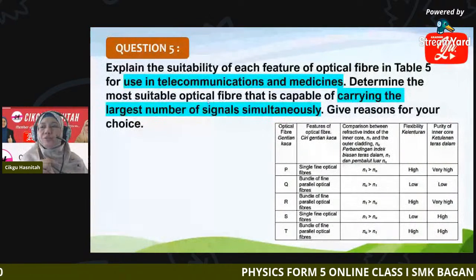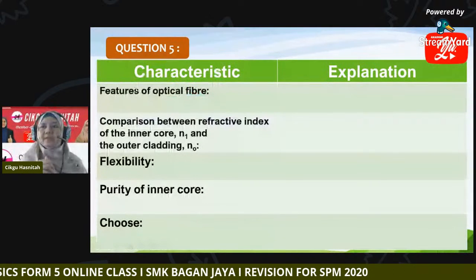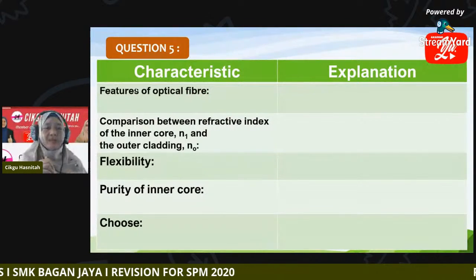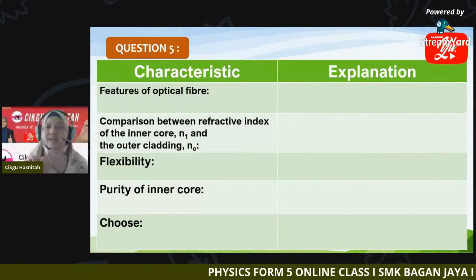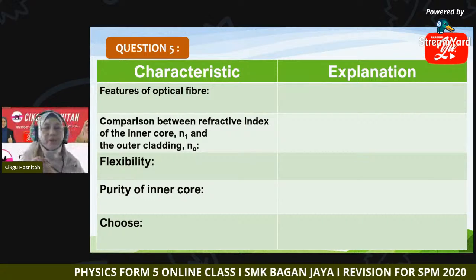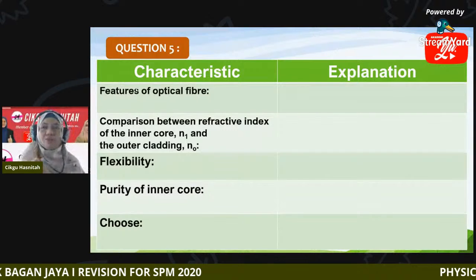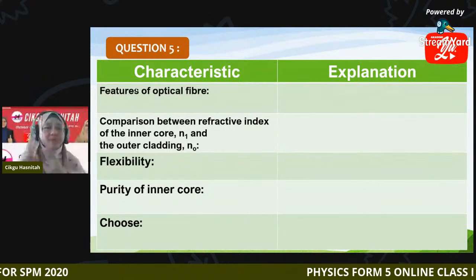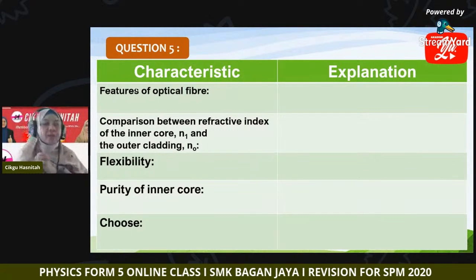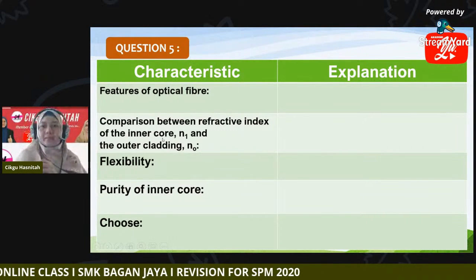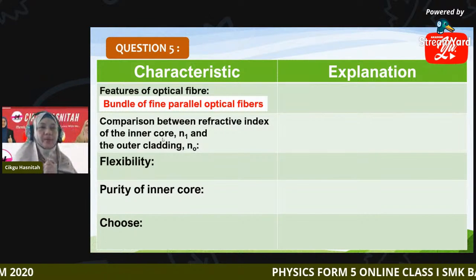So how to explain, how to choose which characteristic is the most suitable? So this is the features. Number one, features of the optical fiber. So to choose a single or to use a bundle, which one is a better choice? Transmission of radio wave and signal, that is the purpose. Yes, used in walkie-talkie and headphones. So which one is the features? Single or bundle of parallel optical fiber. So which one is your choice, class? So we choose, yes, bundle of fine parallel optical fiber.